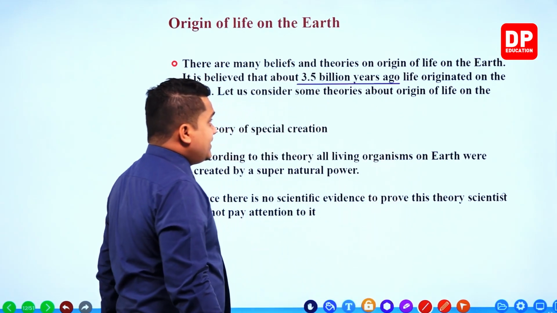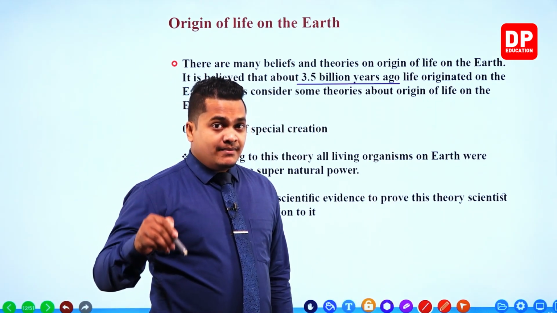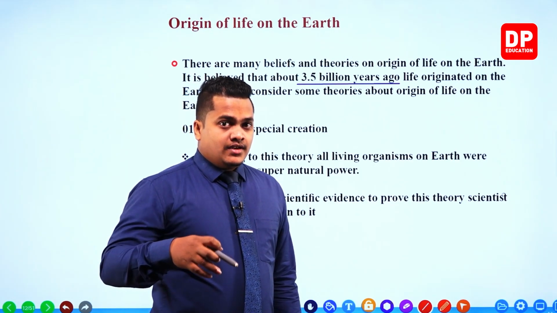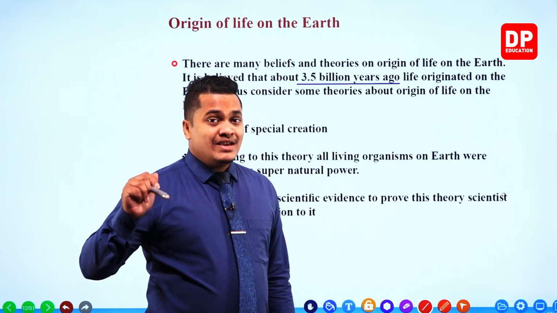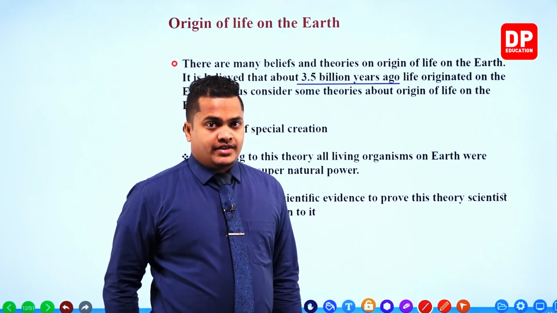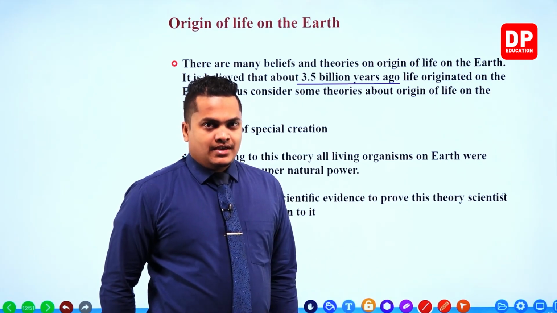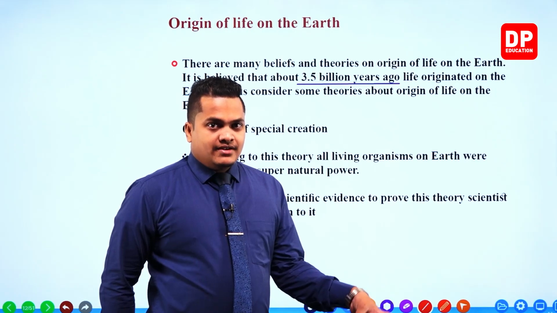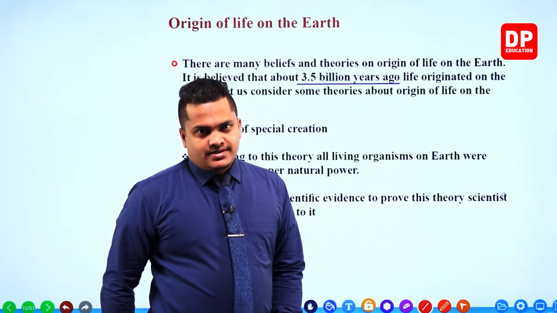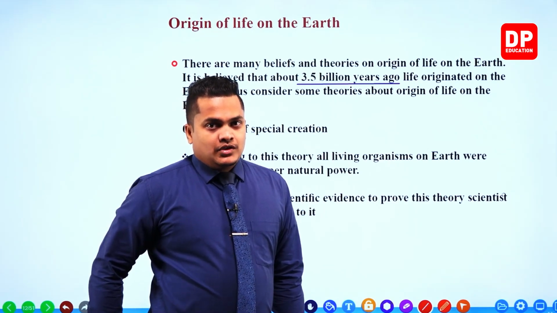About 4.5 billion years ago, Earth was created. About 3.5 billion years ago, life originated on the Earth. So there is a 1 billion year gap. Our Earth was without any life for about 1 billion years.